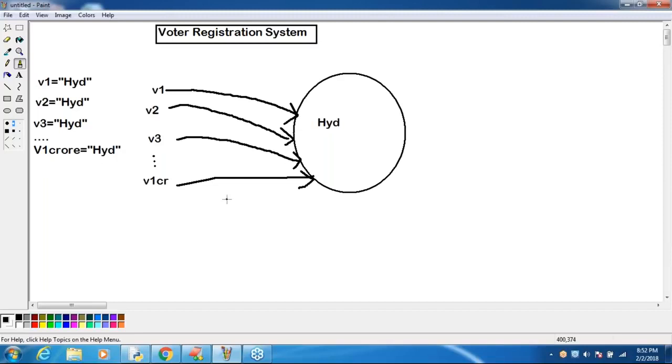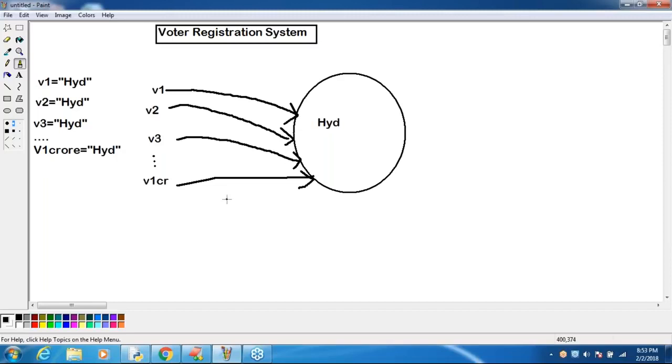Yes, man. Are you in a position to understand? Sir, is there any limit for the number of references? No limit. If you want, you can take 10 crores also. No problem at all. Okay? Well. Sir, what is the advantage of this approach? Memory utilization is improved and performance by default will be improved, sir.